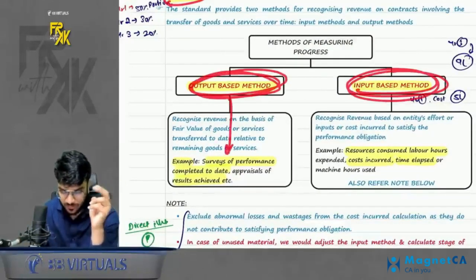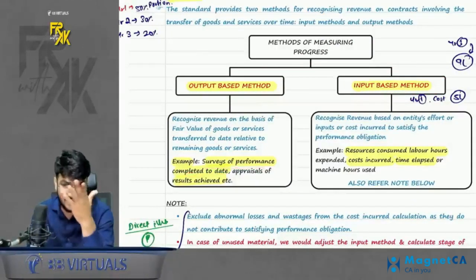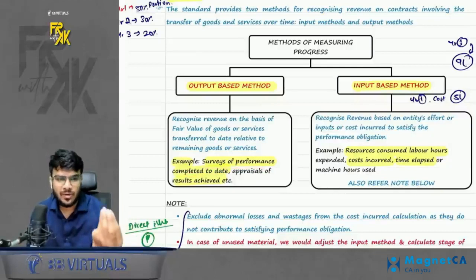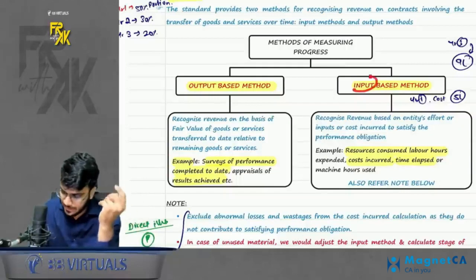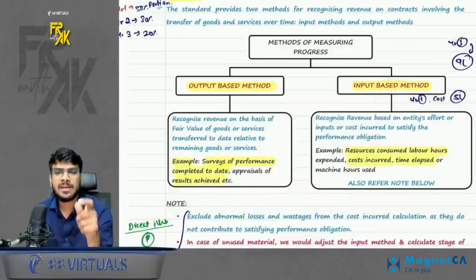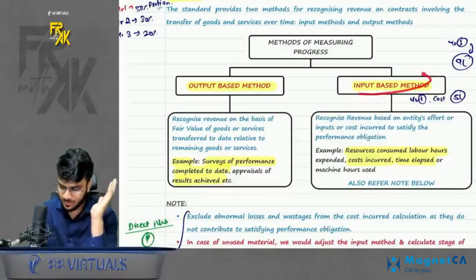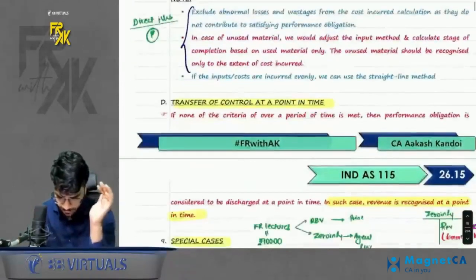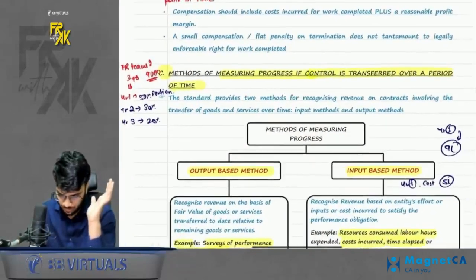In the output based method, we use a survey of performance completed to date. Basically, in AS 7 we used to take the percentage of completion method, or we used to check the stage of completion. That is what you can see to check how much work was completed. That is the output based method. The second is the input based method. Here the most common method is checking how much cost has been incurred compared to total cost, or how many labor hours have been incurred compared to total labor hours. So do remember that part. This is how you can measure the progress to book the revenue, and how much revenue to book each year.